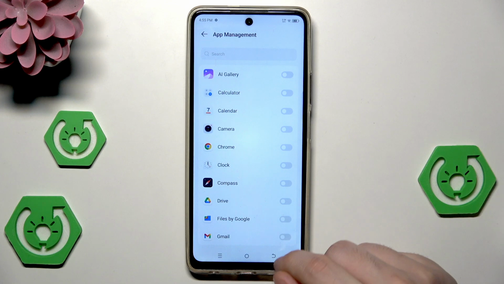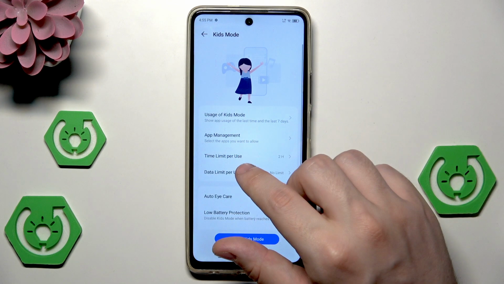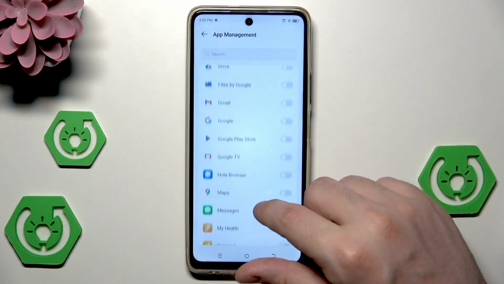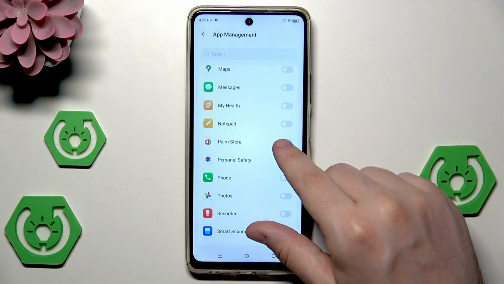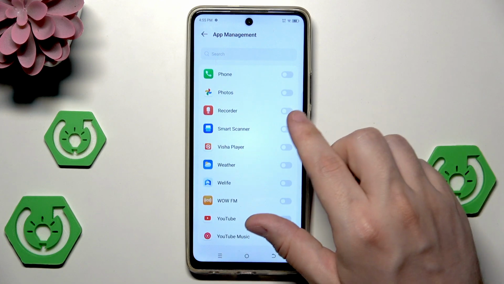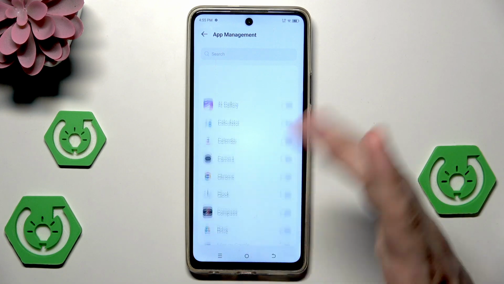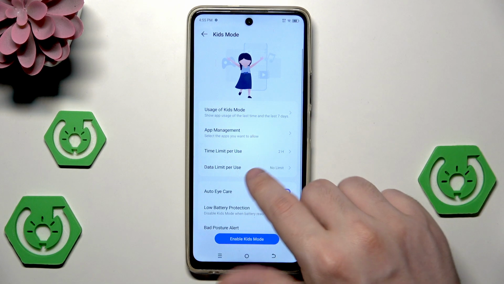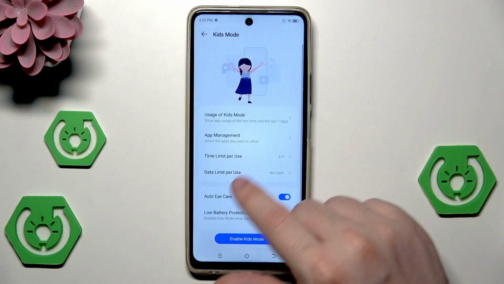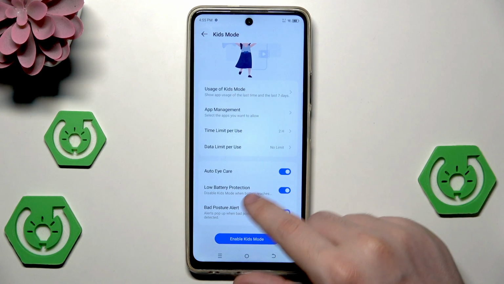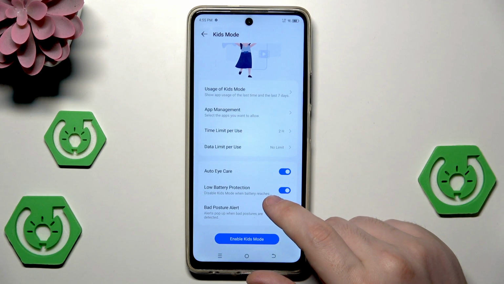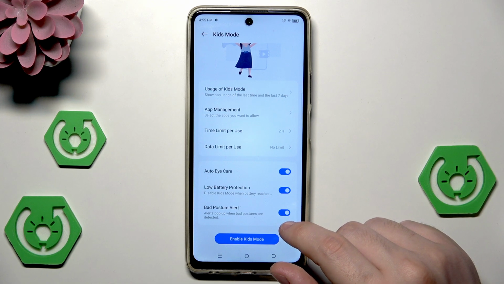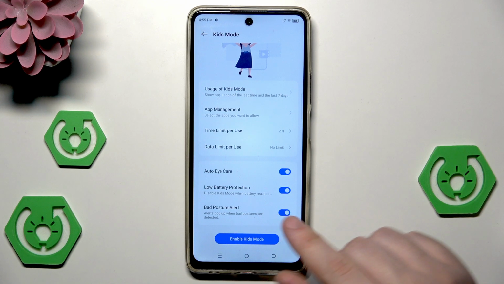We also have the app management and select the apps you want to allow. So let's say we only allow, I don't know, notepad, phone, YouTube, anything that you want, basically. You can also change the time limit per use and change the data limit per use, enable the auto eye care, enable the low battery protection, and enable the bad posture alert.